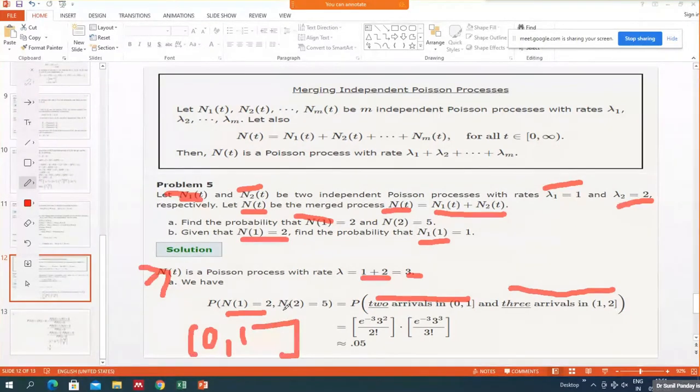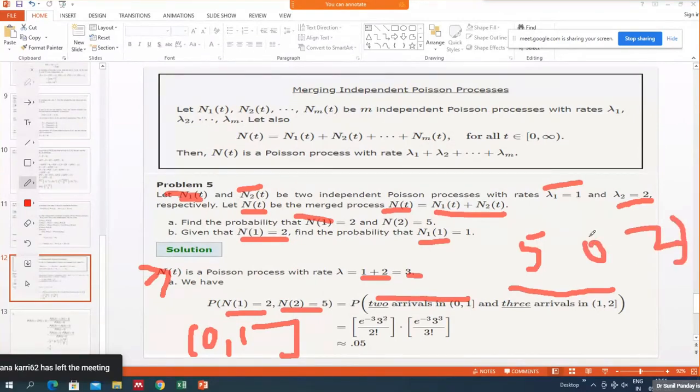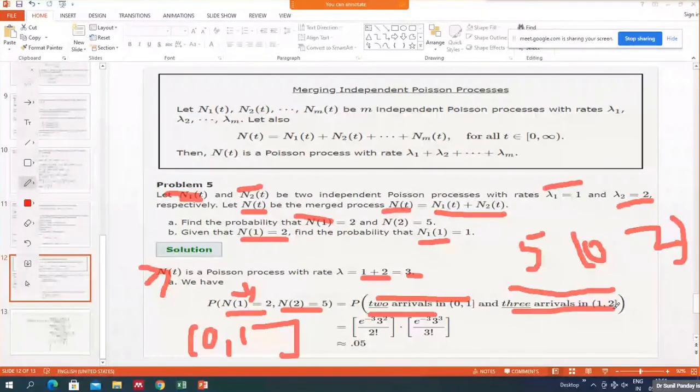And now N2 equals 5 means we want 5 arrivals in the interval 0 to 2. But 0 to 1 already has 2 arrivals, so it means there are 3 arrivals in 1 to 2.